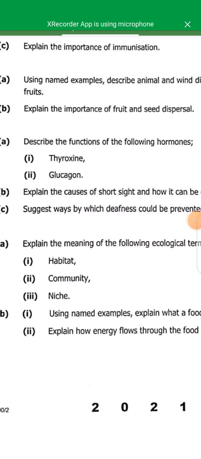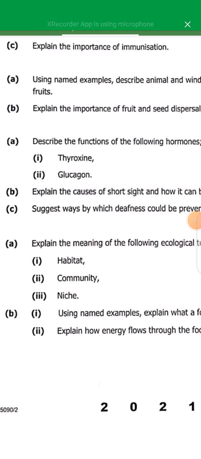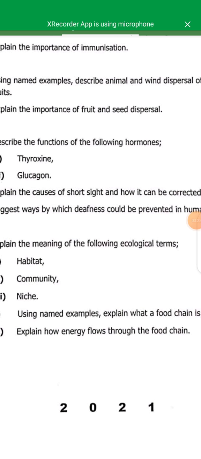Then habitat is a place where an organism or a living thing lives. For example, we have two habitats: aquatic habitat and terrestrial habitat. Aquatic is found in water, while terrestrial is on land. Then a niche is a specific role an organism plays in an ecosystem. That's all about the terms associated with the study of ecology.